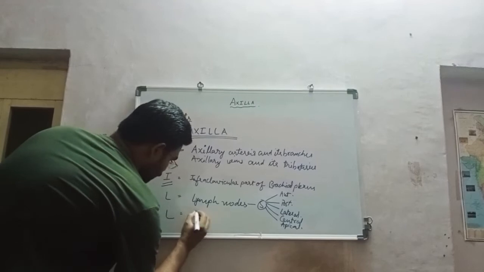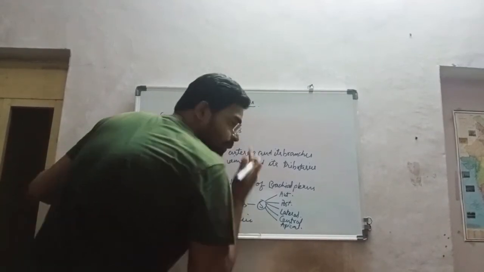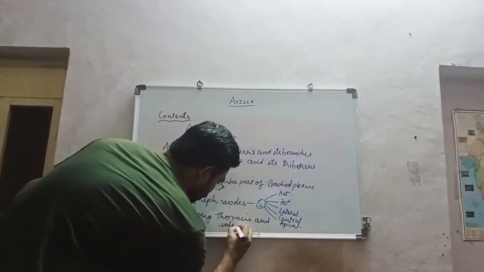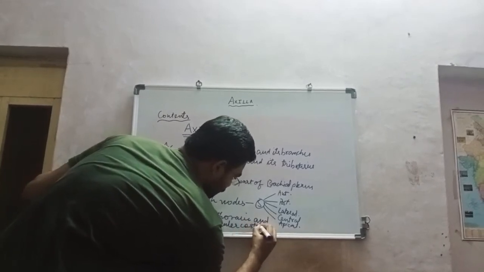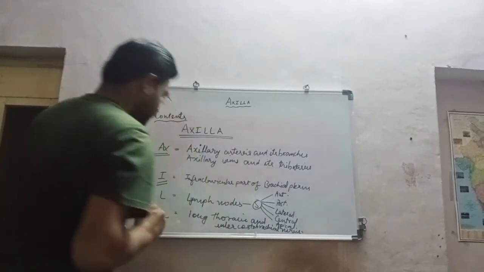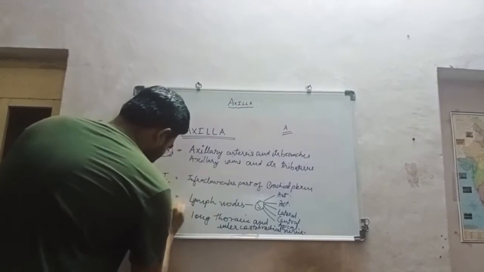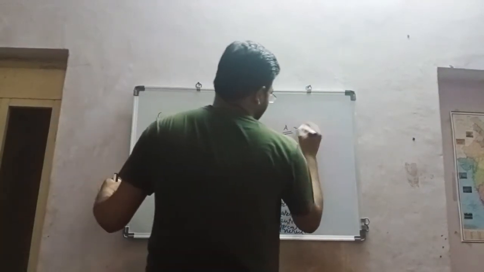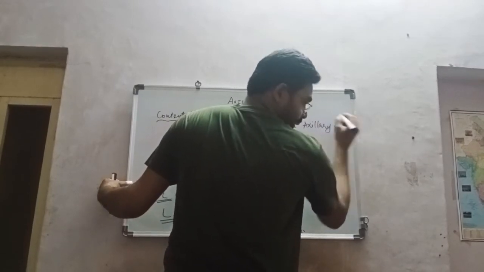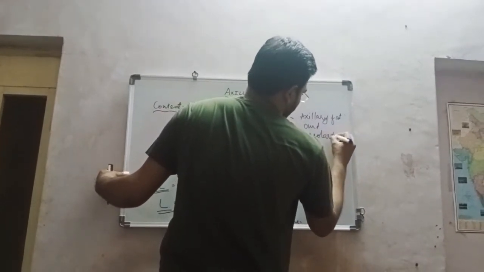Now L for the long thoracic and intercostobrachial nerves, and A for the axillary fat and areolar tissue.